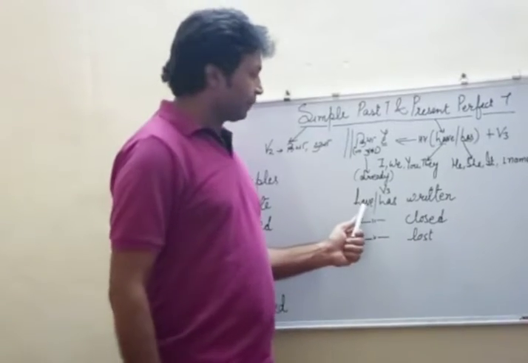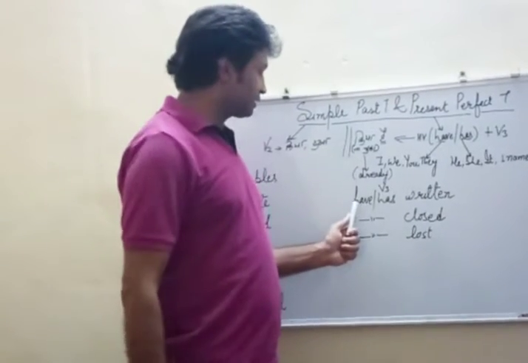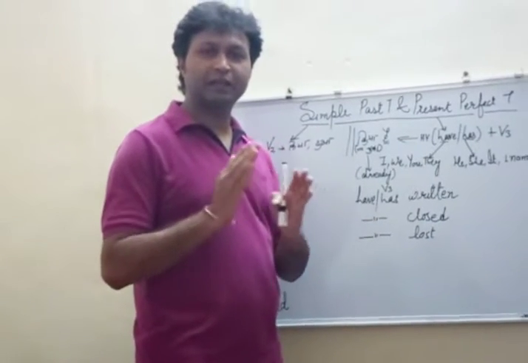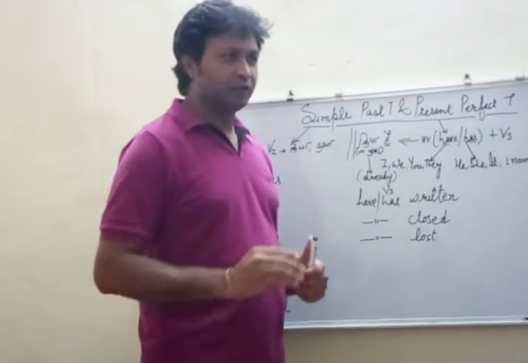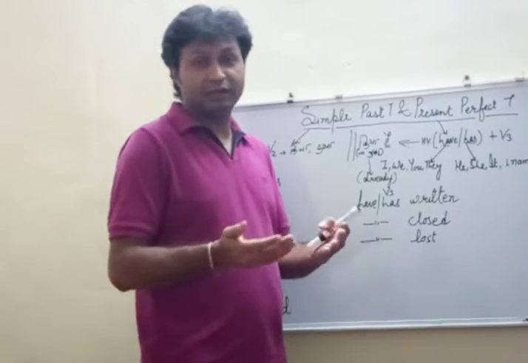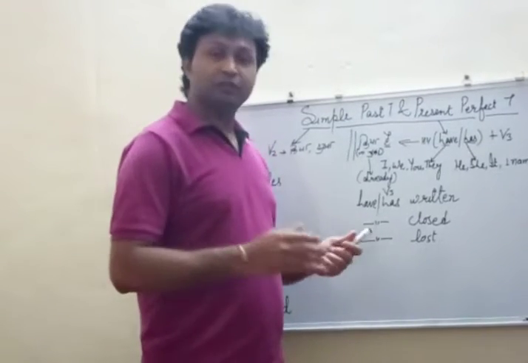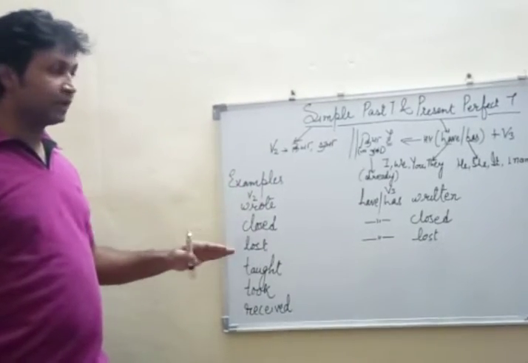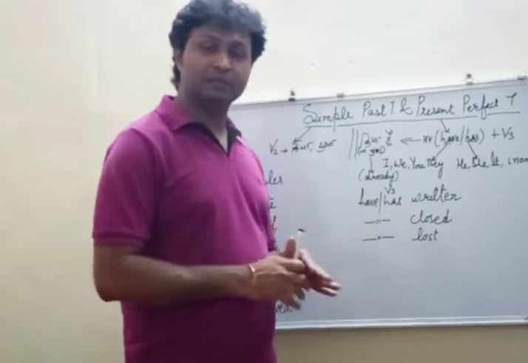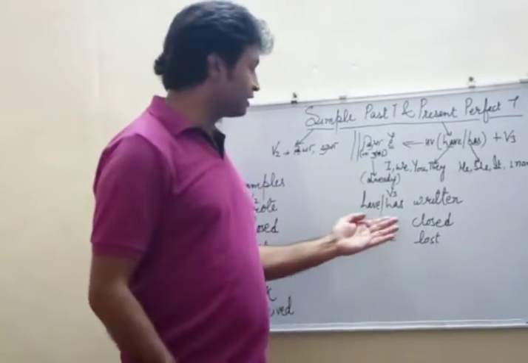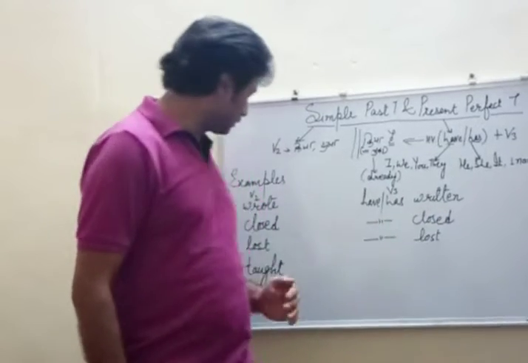But if you say in the present perfect tense, I have written a letter. मैंने एक लेटर लिखा है. और मेरे हाथ से एक लेटर लिखा जा चुका है. One letter has been written by me. So that can be the meaning. And here I closed my eyes. I have closed my eyes. मतलब before some time, before you asked me, before that itself I have done this work.